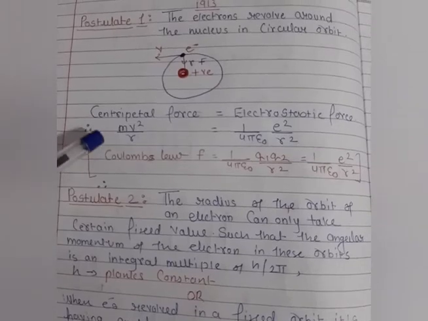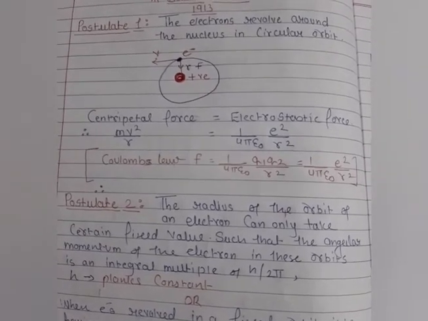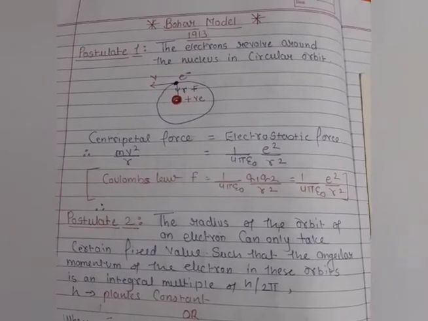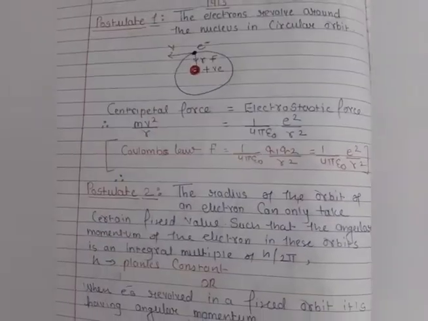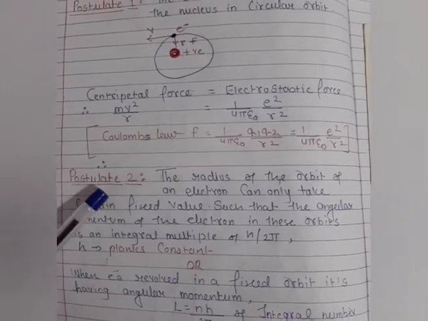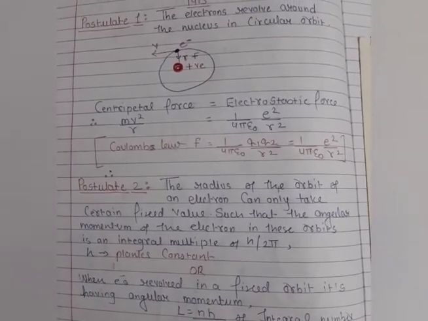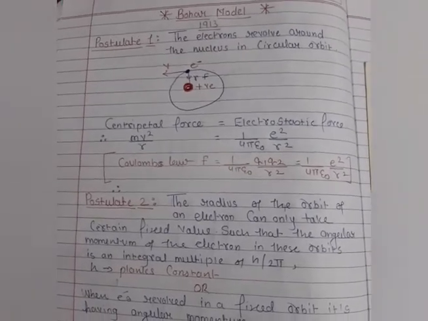And these two forces are equal when the electrons are revolving around the nucleus. This assumption is made by the first postulate derived by Bohr. Let's move on to the second postulate. The second postulate is also related, because all these postulates have been derived on the structure of